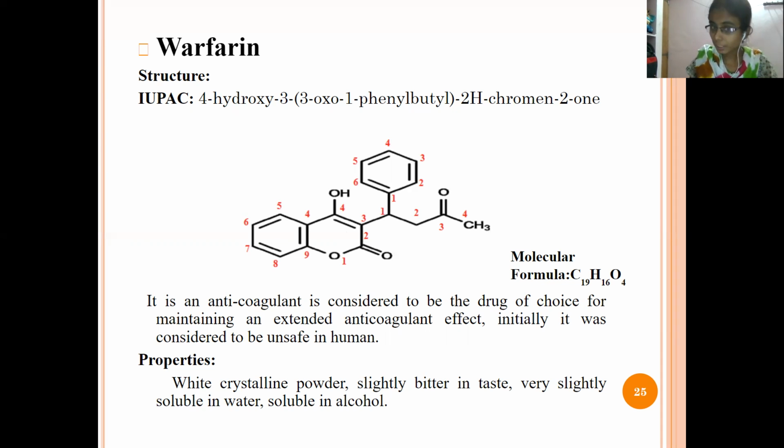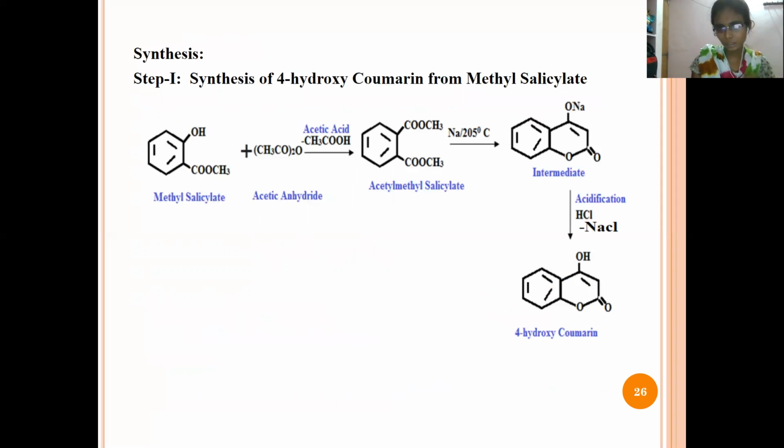So it is an anticoagulant drug. What is the meaning of anticoagulant? In the earlier slide we discussed that it will prolong the bleeding, meaning the clotting of the blood. But initially it is not safe for humans. The properties are: it is a white crystalline powder, slightly bitter in taste, slightly soluble in water and soluble in alcohol. Next, synthesis.